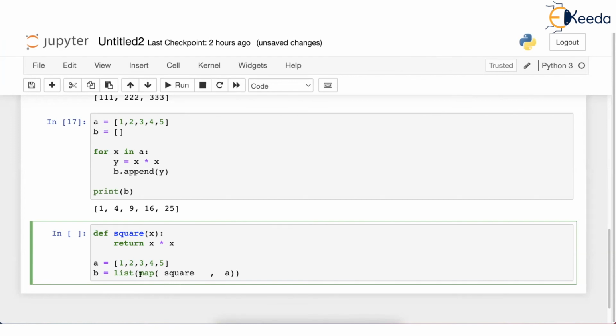Now you just check, map has a function parameter. What did I say? Map is a higher order function. And one of the parameters is the function itself. Correct. Square is a function. And the second parameter is a list or a tuple.